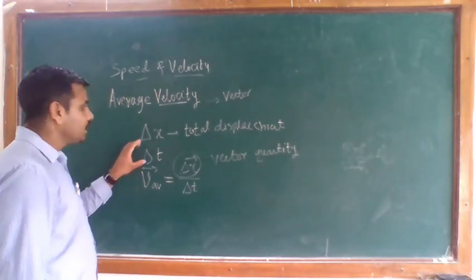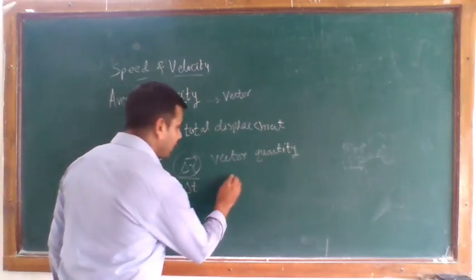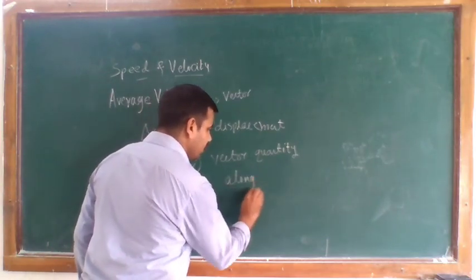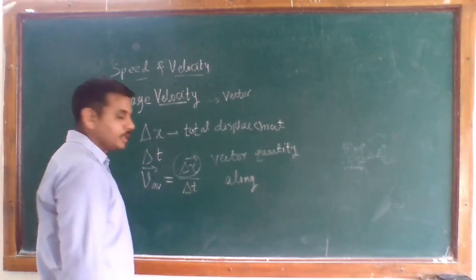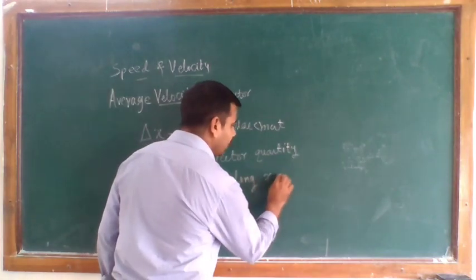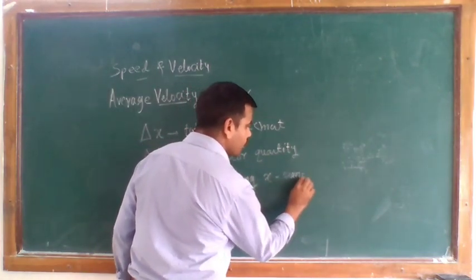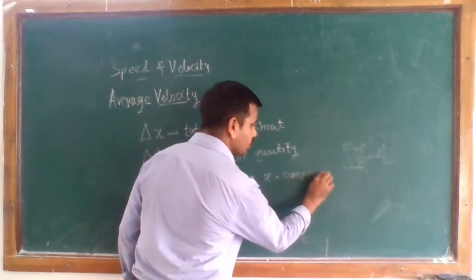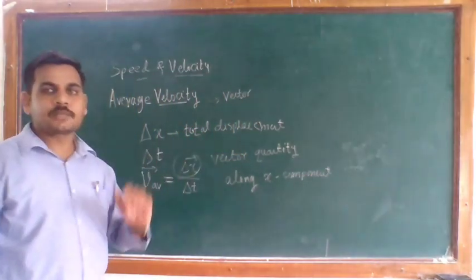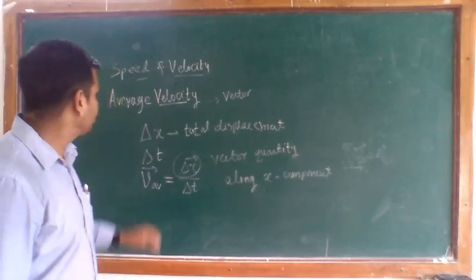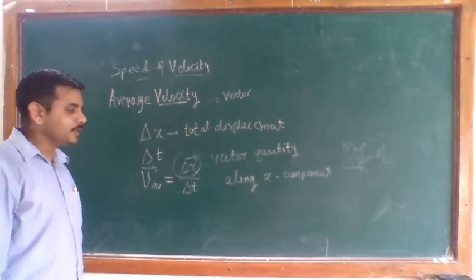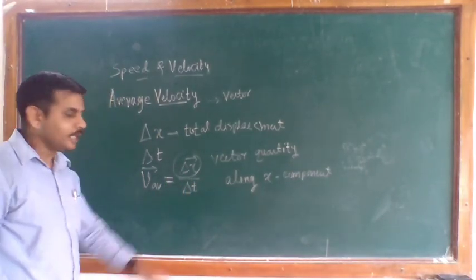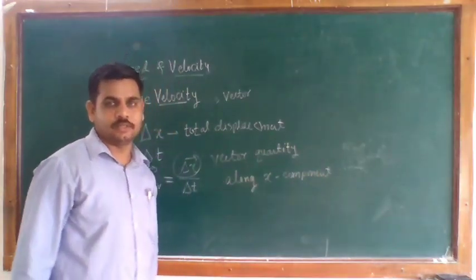So this displacement is along the x direction. Here we are considering this displacement along the x component. So your average velocity is nothing but delta x by delta t, along the x direction.